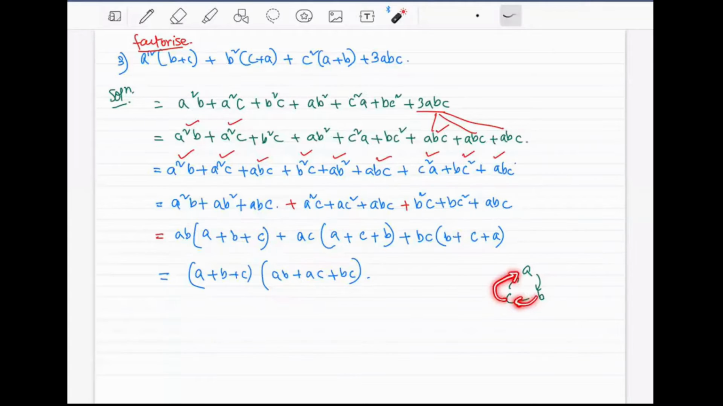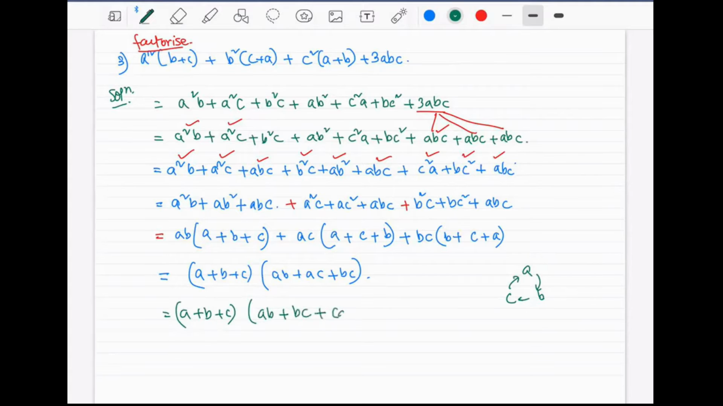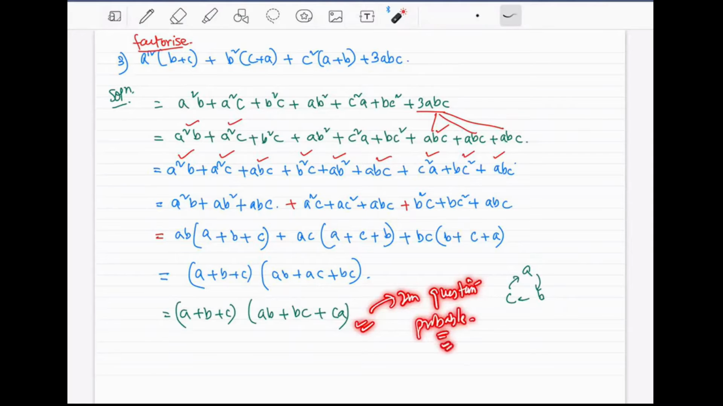Where do we have the CA? We don't have CA, but we have AC, which is exactly the same. But you have to change it into CA. Get it? So we have to make a little change here. AB plus BC plus CA. This AC has been changed into CA. That's it. Very simple. So I want you all to copy this. This is a 2 mark question, a probable one, very important one also.